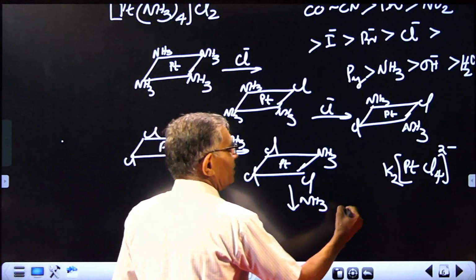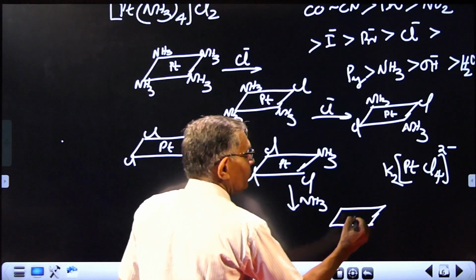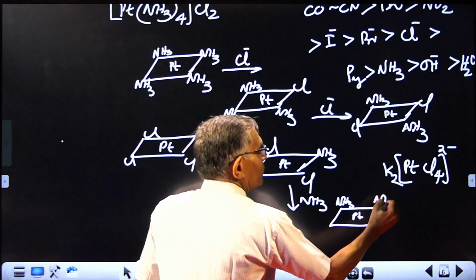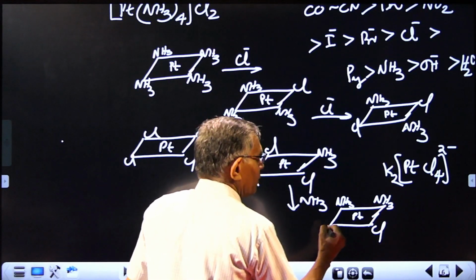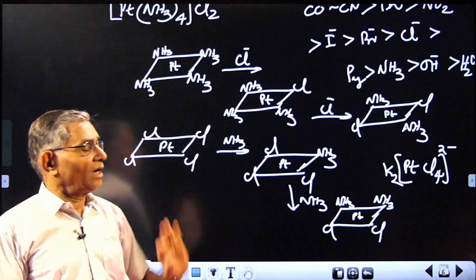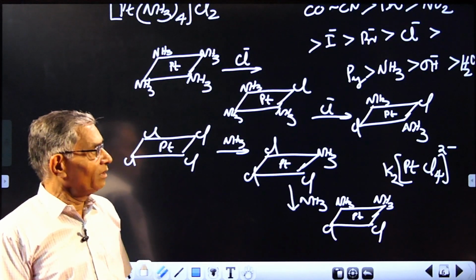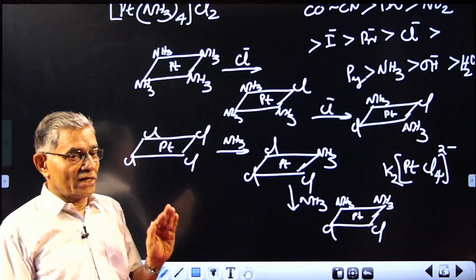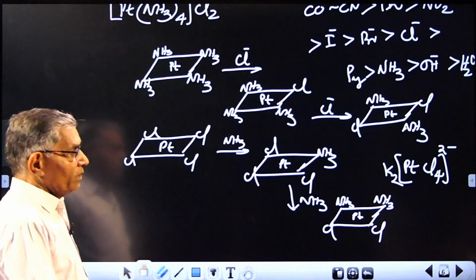So in this case, the final product obtained will be platinum here, with ammonia positioned at cis locations. So in one case you are getting the cis compound, in the other case you are getting the trans compound. That is how you make use of that particular rule. That effect is called trans effect. Okay, so this is only one example.